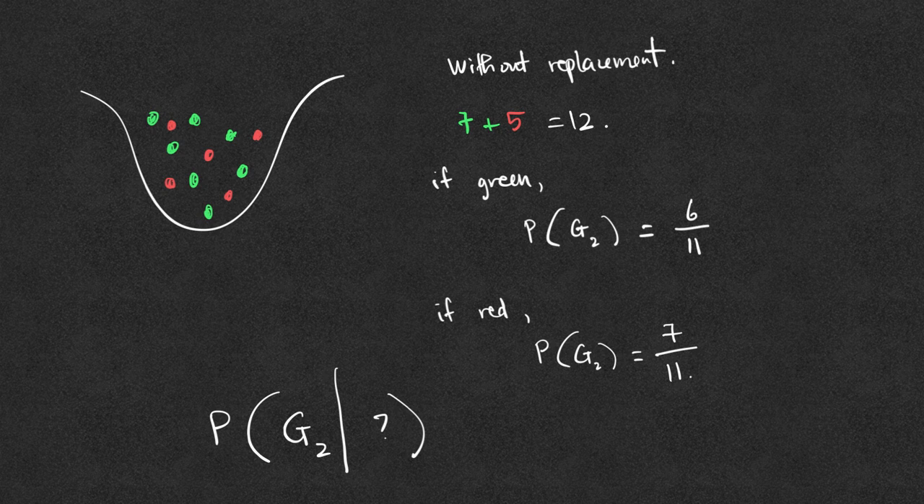And so there are two cases in this scenario. The first probability is the probability of getting the green ball the second time, given that the first ball was green. And for the second, it is the probability of getting the green ball the second time, given that the first ball was red. Clearly, this is, again, the conditional probability.